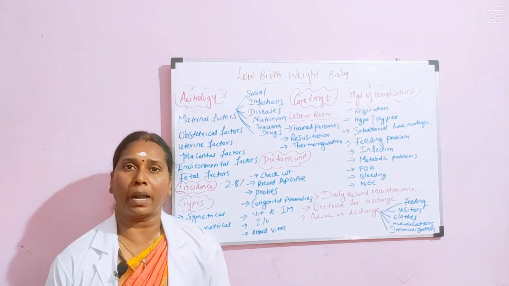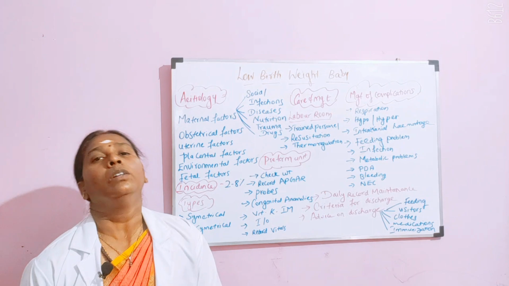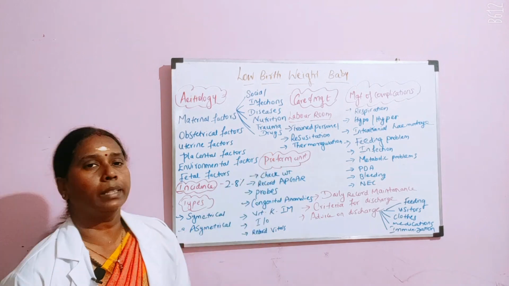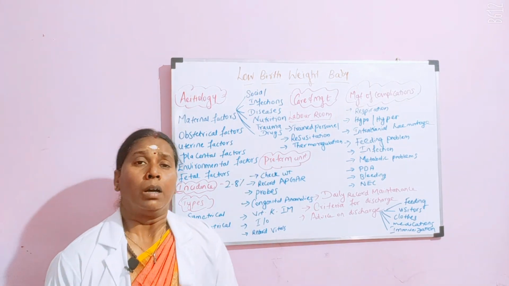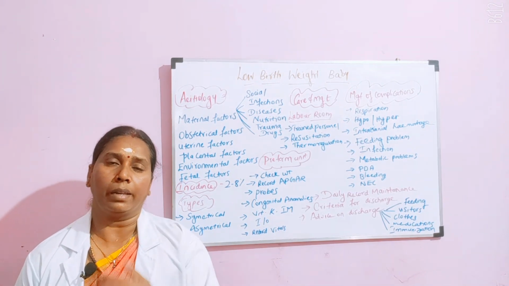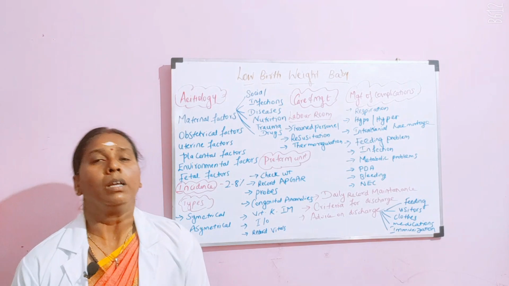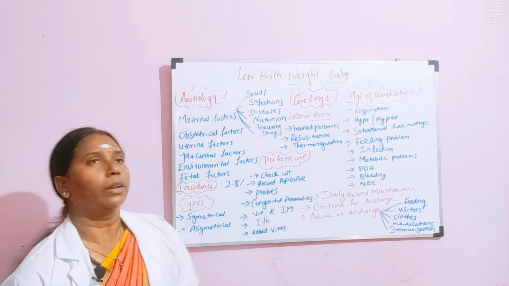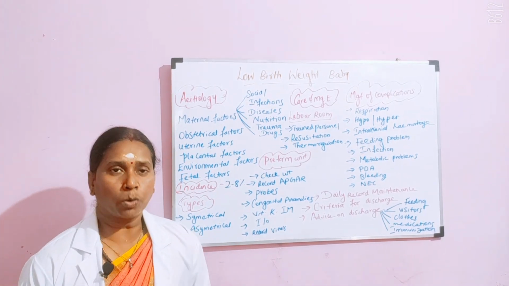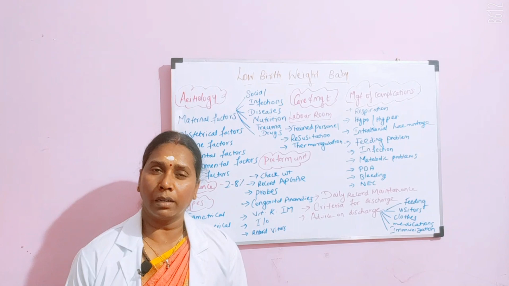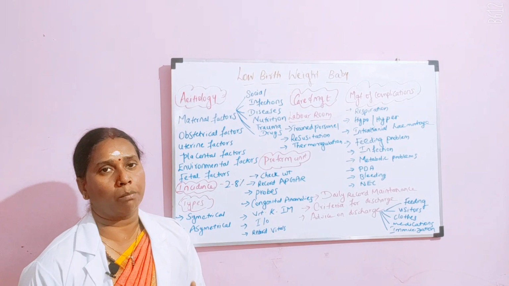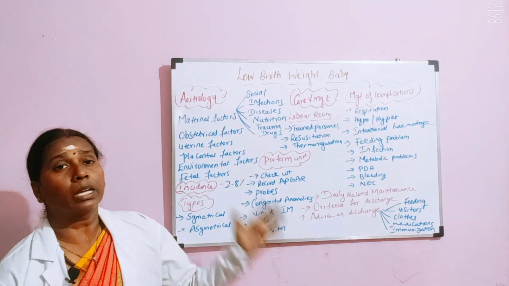And then the nutrition part, when the mother belongs to a low socio-economic group, when the mother is anemic. And then trauma, when the mother has some physical or psychological trauma, that can affect the baby. And then drugs, when the mother is consuming alcohol, smoking, or taking illegal drugs, all these can cause inadequate placental perfusion that can hamper the weight of the baby. Okay, so that is with the maternal factors.